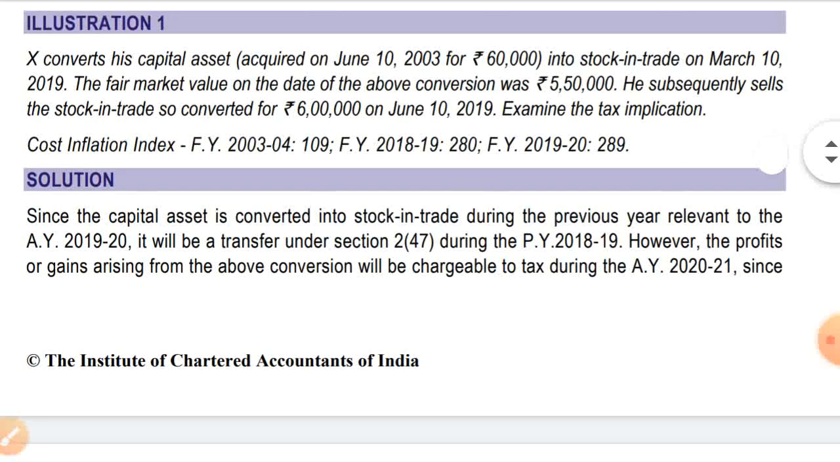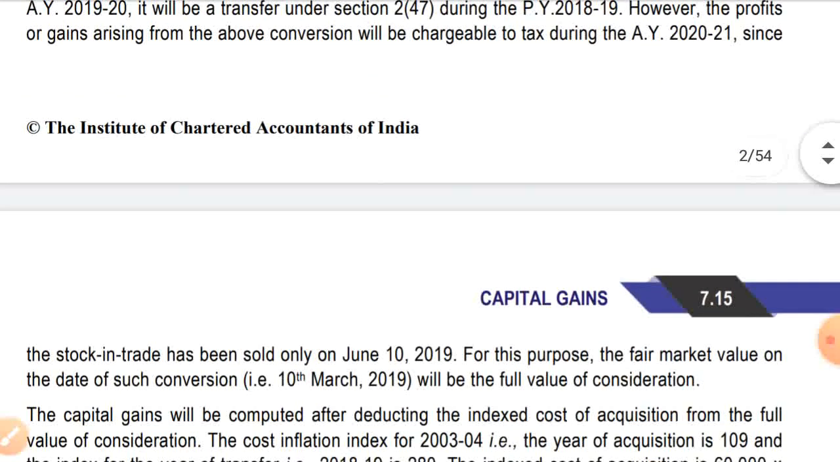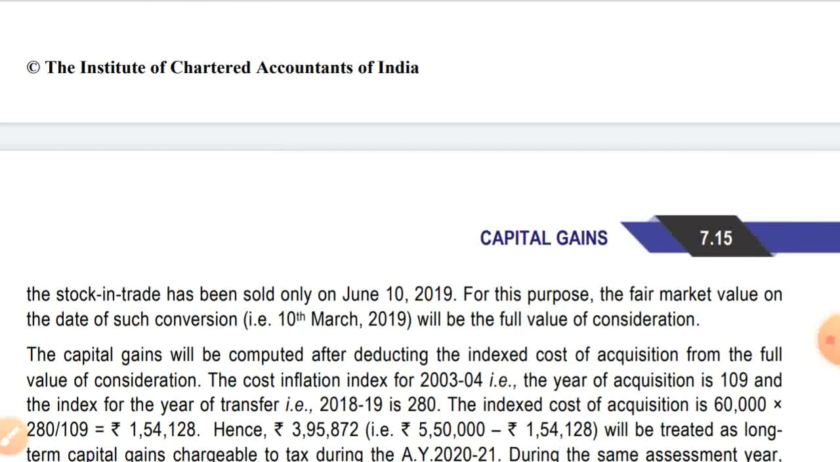Since the capital asset is converted into stock in trade during the previous year relevant to the assessment year 19-20, it will be a transfer under section 2(47) during the previous year 18-19. However, the profit or gain arising from the above conversion will be chargeable to tax during the assessment year 20-21, since the stock in trade has been sold only on June 10, 2019. For this purpose, the fair market value on the date of such conversion, that is 10 March 2019, will be the full value of consideration. As I said, the full value of consideration will be the fair market value on the date of conversion.